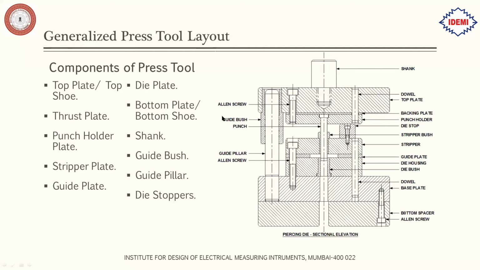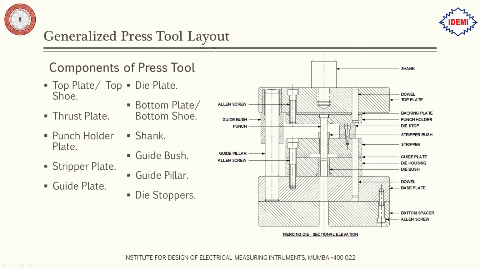Okay. Next is the thrust plate. This is the thrust plate. This plate is used for bearing all the forces during the punching operation. It is made up of hardened material such as OHS, or sometimes we can use EN36. Such kind of material can be used for making the thrust plate so that it can bear all the forces during the punching operation. The top plate is made of soft material.